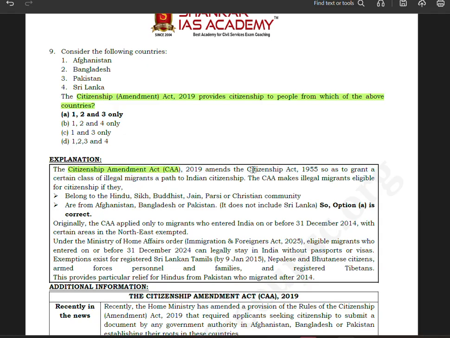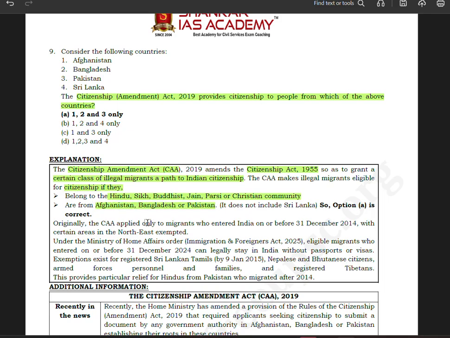The 2019 Act amends the Citizenship Act 1955 so as to grant a certain class of illegal migrants a path to Indian citizenship. The CAA makes illegal migrants eligible for citizenship if they belong to the Hindu, Sikh, Buddhist, Jain, Parsi, or Christian community, so Muslims are not there, and also are from Afghanistan, Bangladesh, or Pakistan. It does not include Sri Lanka. So option A is correct.